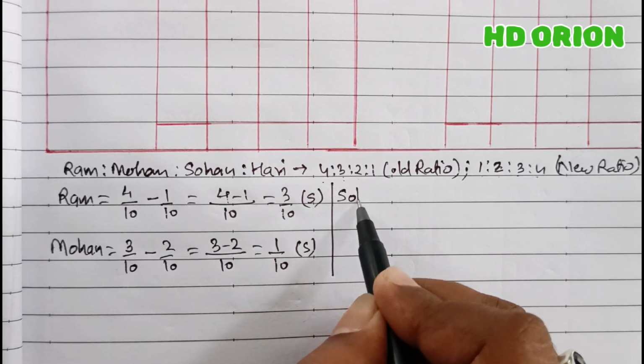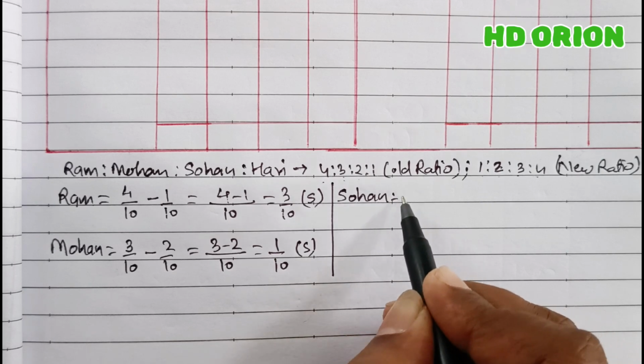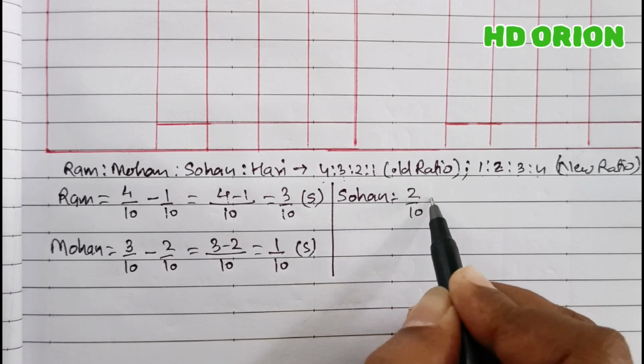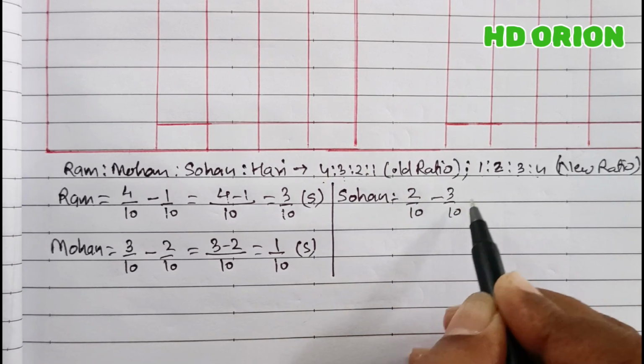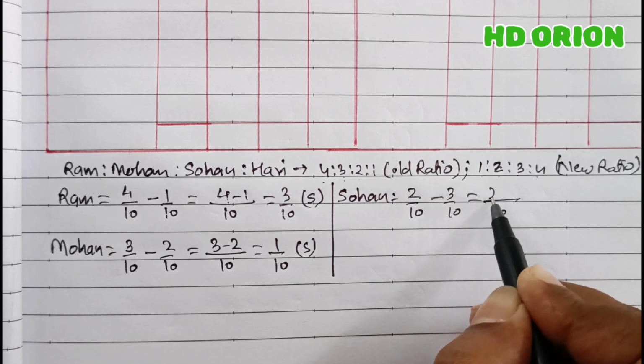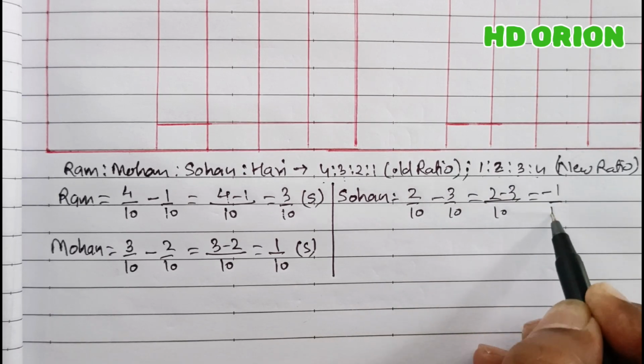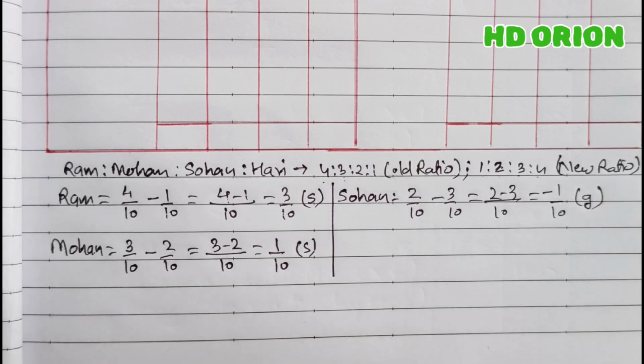Okay, now let us see for Sohan. Sohan's old ratio is 2/10 and new ratio is 3/10. As a result, we get LCM 10, 2 minus 3 that is equal to minus 1/10. So here it is gain because the answer is coming in negative.